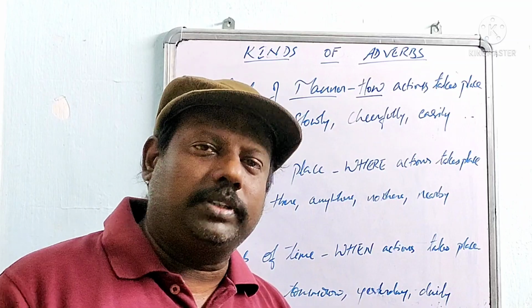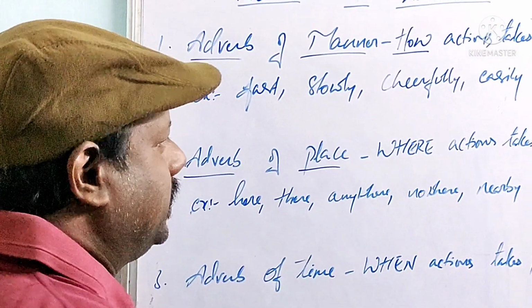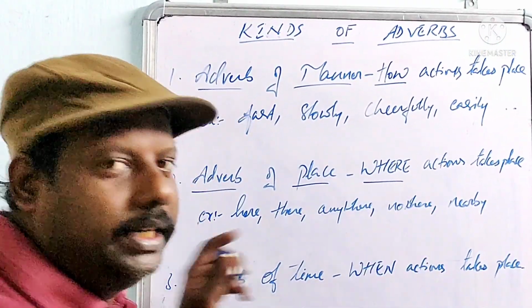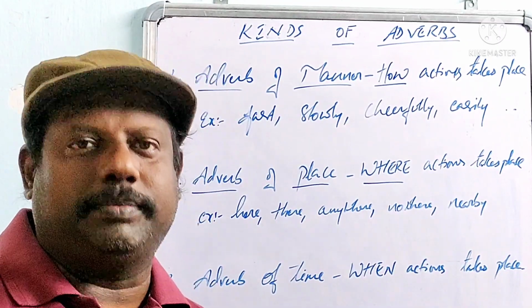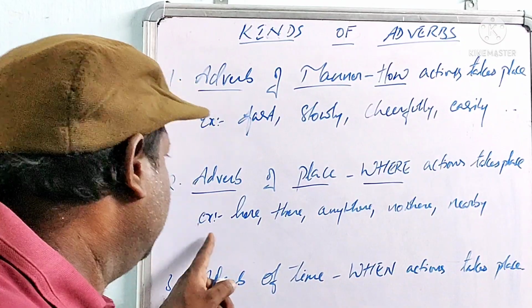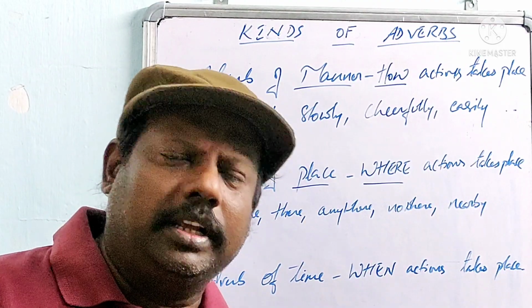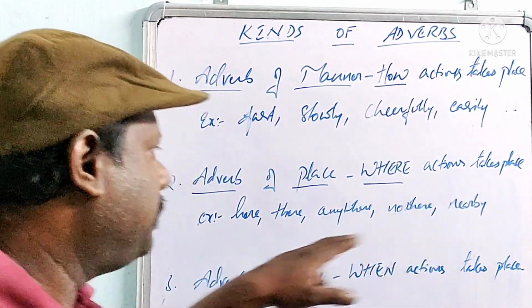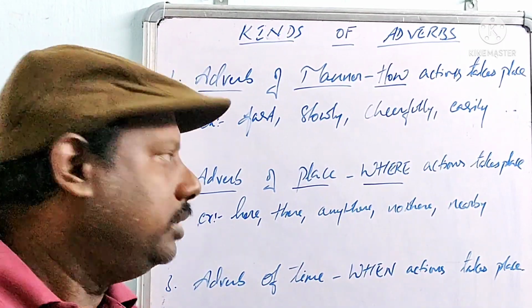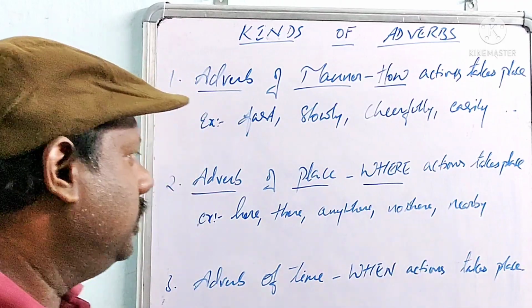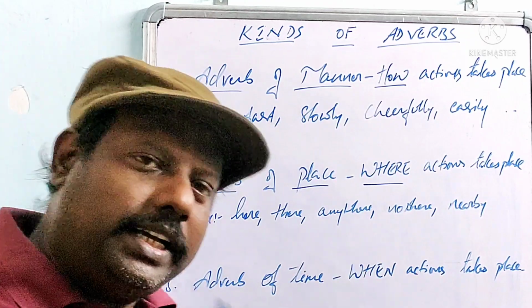Okay, now let's move on to the second one, that is adverb of place. It denotes where an action takes place. Nearby, somewhere, here, there, nowhere, anything like these comes. The action takes place here. The thieves are moving nearby. Nowhere I found your dictionary. Here nowhere is an adverb.